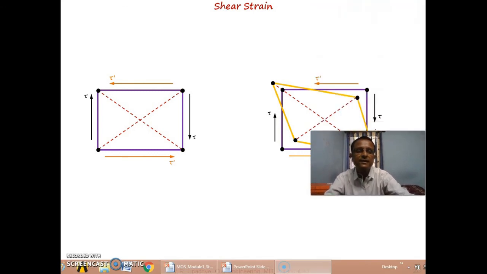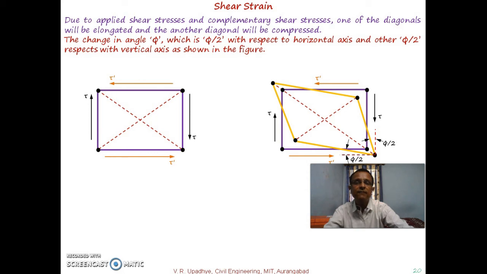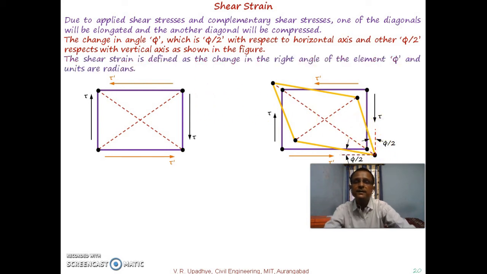So due to applied shear stresses and complementary shear stresses, one of the diagonals will be elongated and the other diagonal will be compressed, and the change in angle phi is phi by 2 with respect to horizontal axis and another phi by 2 with respect to vertical axis. Hence the shear strain is defined as the change in the right angle of the element equal to phi.